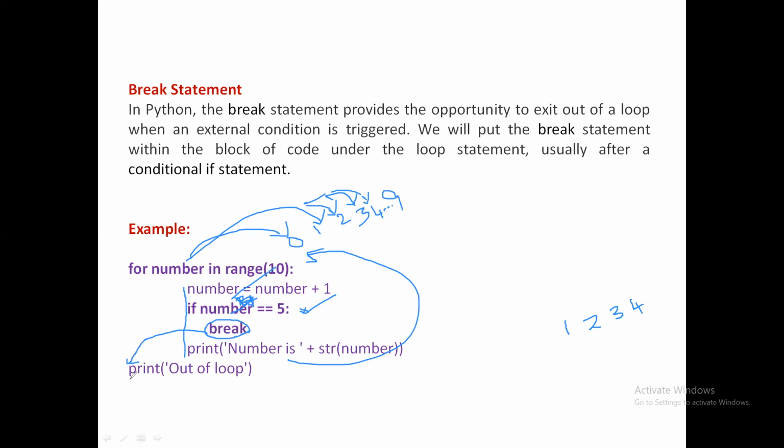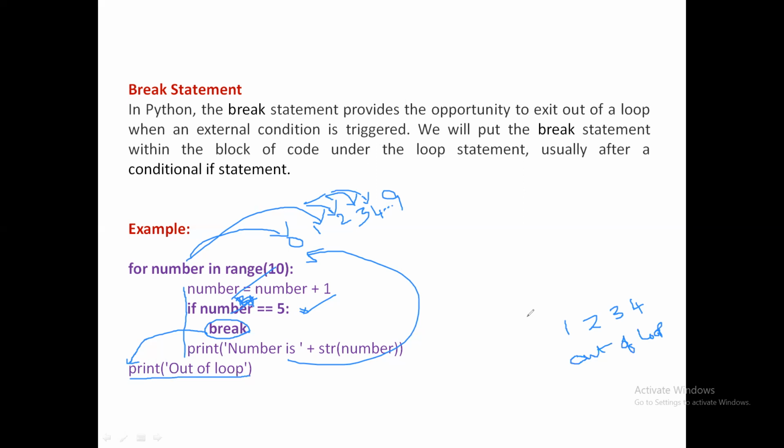And outside this loop, whatever statement is present will be executed. What is it? Print out of loop. So after printing 1, 2, 3, 4, it displays the message out of loop. It is not printing the 5. So this will be the output. That is how it works.